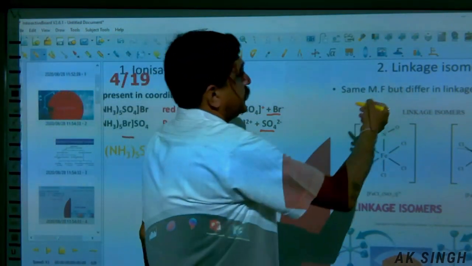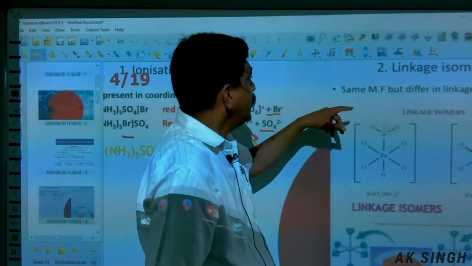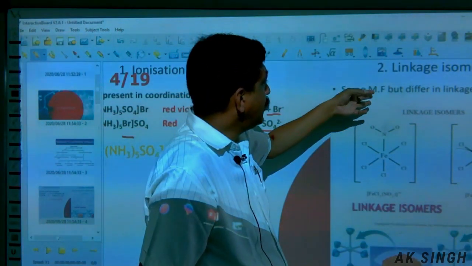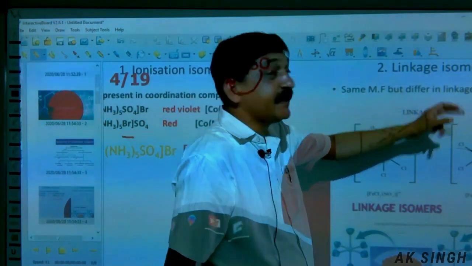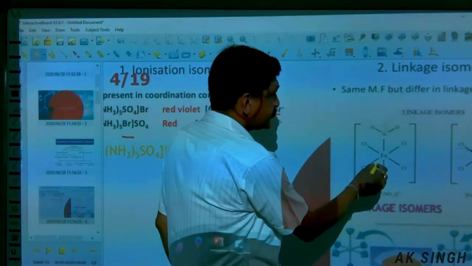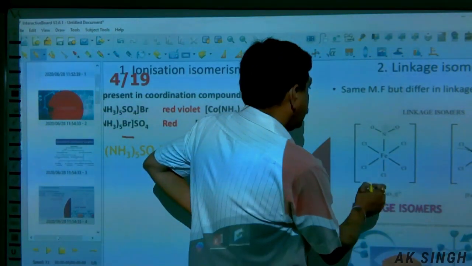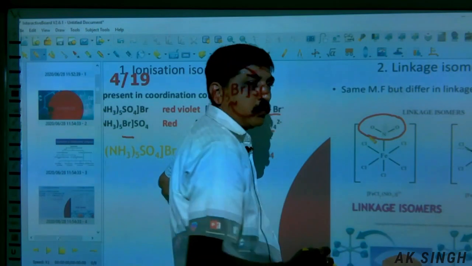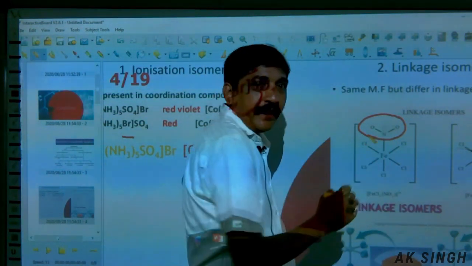The second isomer is the linkage isomer. They are found when the compound has the same molecular formula but differs in the linkage. Let us see this example. This is NO2, and through nitrogen it is linked to Fe.